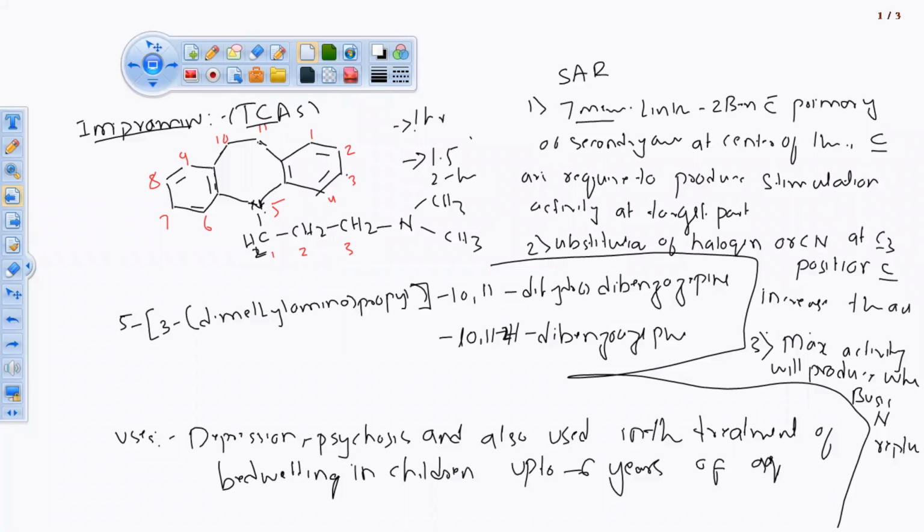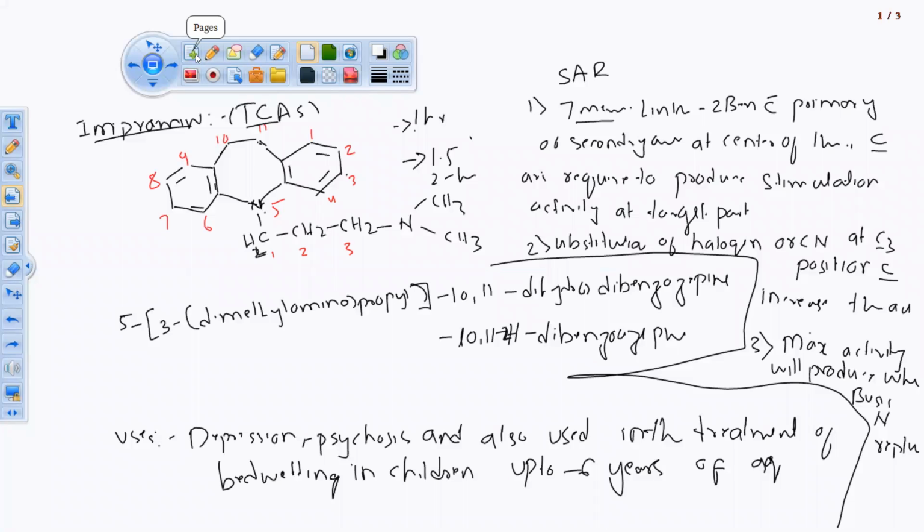So remember these 3 points for this one. A 7-membered ring, two benzene rings, one connection attached to this one, secondary or primary amine, and replacement of the nitrogen atom for potency. This is for activity, this is for potency, this is for production of activity at the target part. Remember these 3 points. That is about the SAR of that drug.